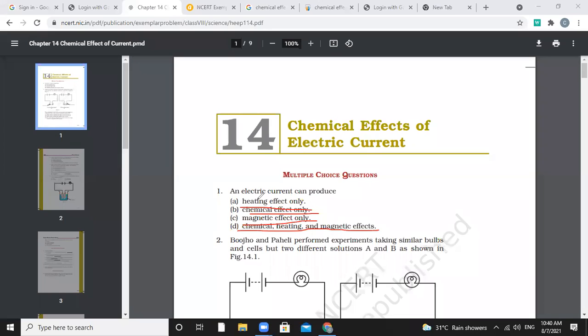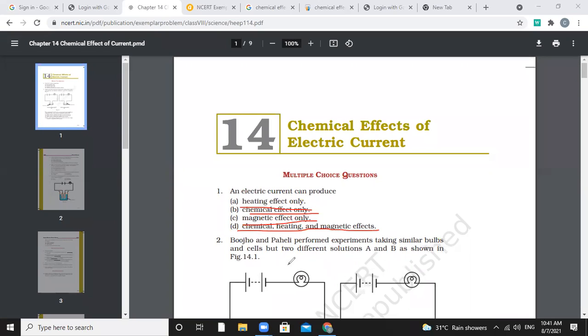So current is producing what? Heating. And when electric current passes through a circuit, it produces a field, the magnetic effect. If you put an iron nail near this circuit, the magnetic field will attract that material. Why? Because the particular material is already a magnetic material.